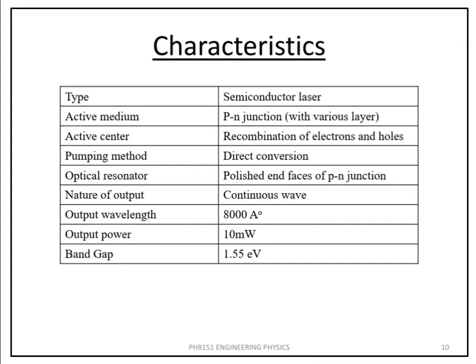Characteristics: its type is semiconductor laser. Active medium is a PN junction. Recombination of electron and hole is the active center. Direct conversion is the pumping method. Optical resonator is the polished end face of PN junction. It produces a continuous wave with a wavelength of 8000 Angstrom and has output power 10 milliwatt. Band gap is 1.55 electron volt.